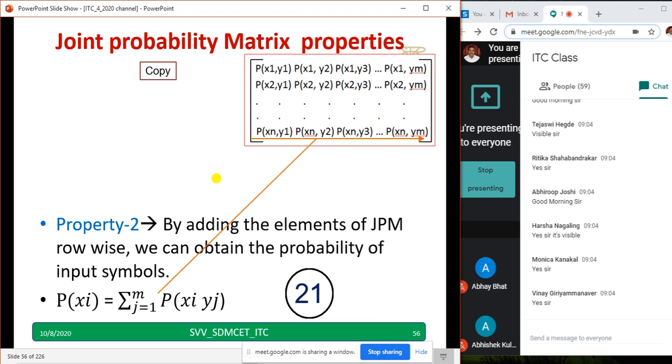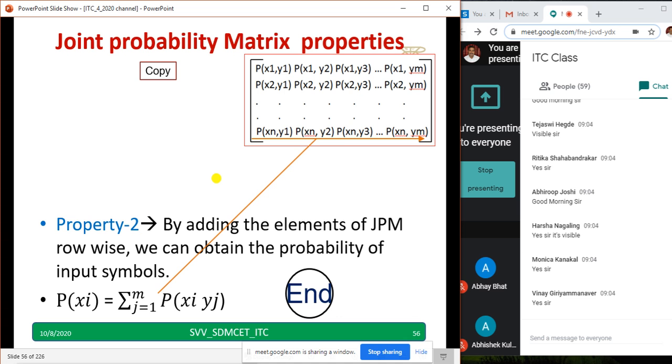We can obtain the probability of input symbols. By adding the elements of a joint probability matrix row wise, we can obtain the probability of input symbols. P of xi equals summation j equal to 1 to m, probability of xi comma yj.